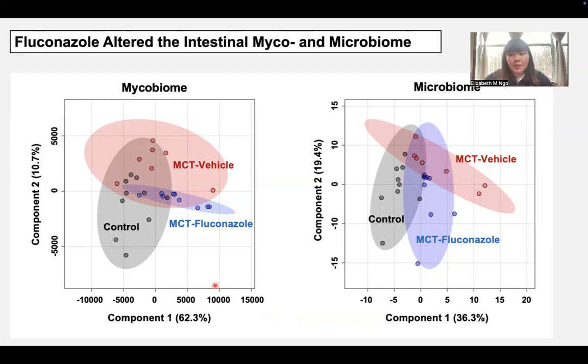And so from the partial least squares discriminant analysis, we saw that fluconazole altered the microbiome, but by altering the fungal species, it also created a shift in the microbiome or bacterial species. This suggests an intersectional relationship between the fungi and bacterial species. But looking at these figures, you can see that the control, the MCT vehicle, and the MCT fluconazole group have a distinct signature in the mycobiome and microbiome. And this highlights the importance of gut composition in PAH pathology.